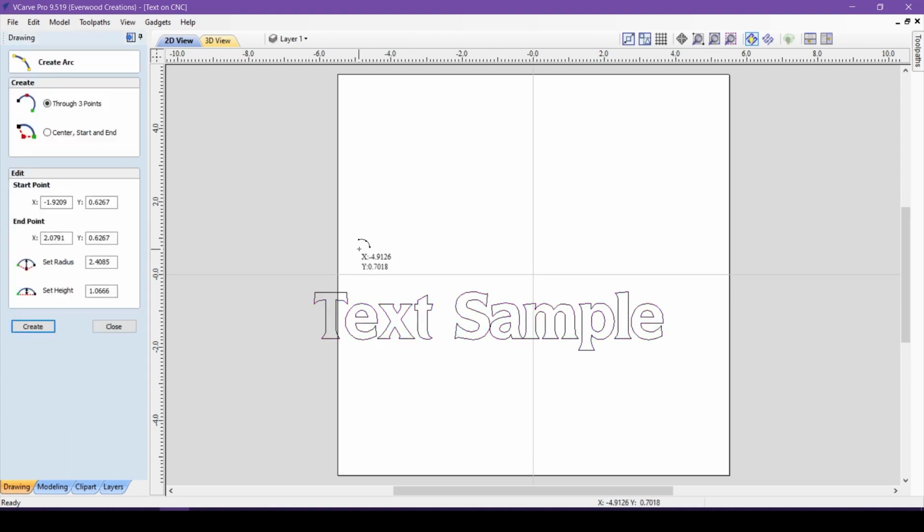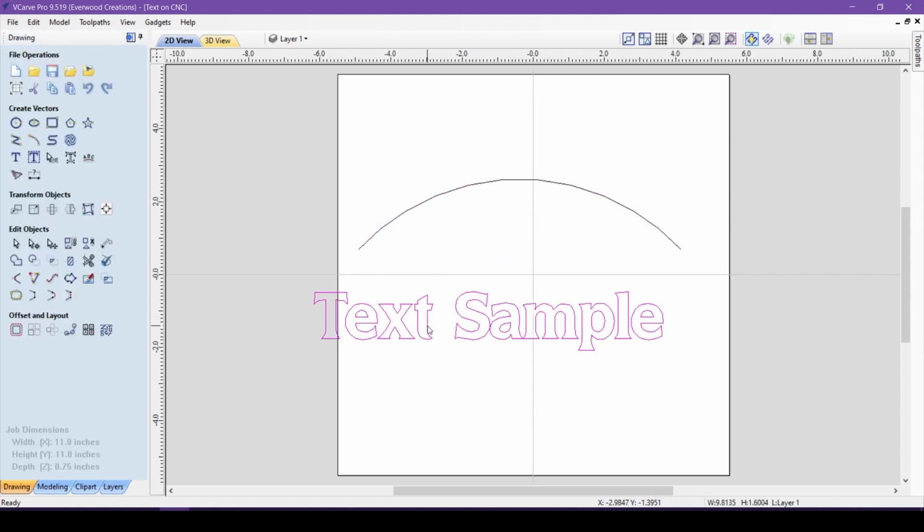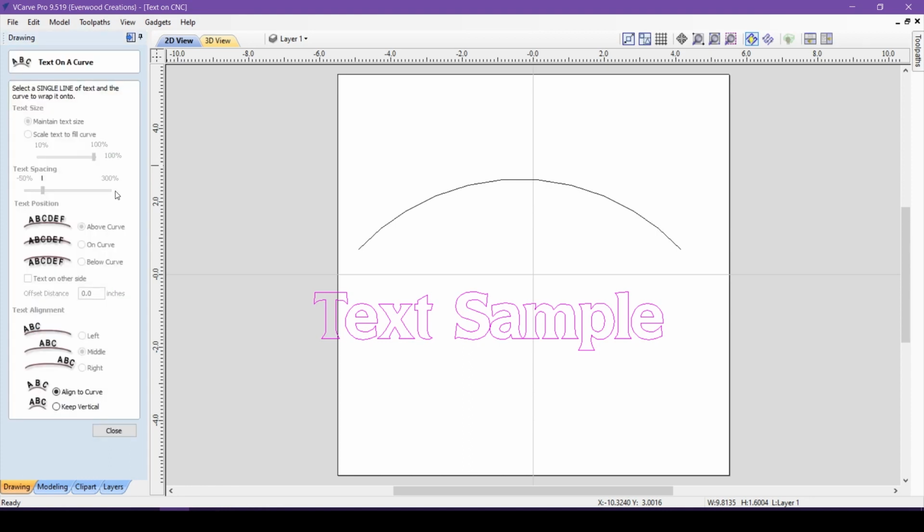You will want your text and curve already in your project. Do note that this only works with text on a single line. Highlight your text and click on the Text on Curve tool. This will bring up the Properties box on the left. You'll notice that everything is grayed out at the moment. That's because we haven't selected the curve we want to wrap our text to.